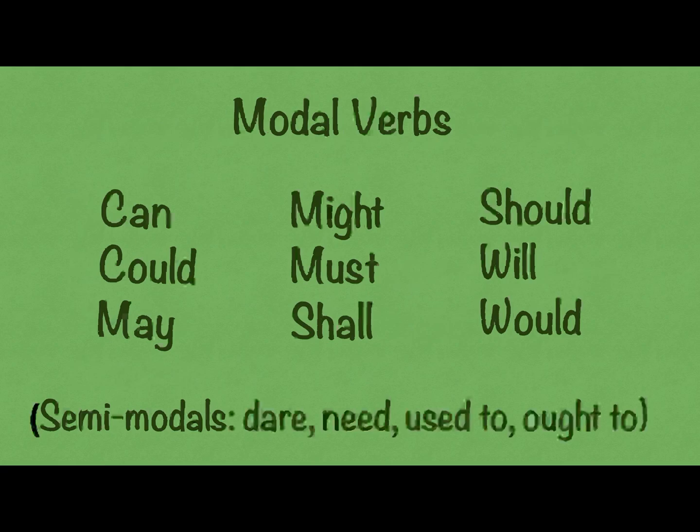So remember, these are all the modal verbs there are, and there are lots of different reasons why we use them, including when we want to talk about ability, possibility, or certainty. And there are such words as semi-modal verbs, and they sometimes act like modal verbs, but sometimes they act like main verbs.